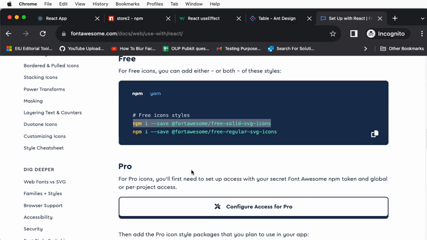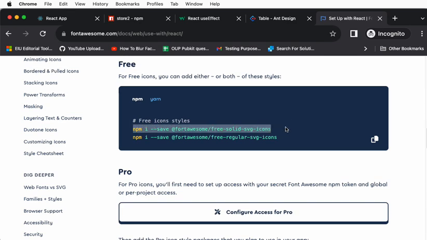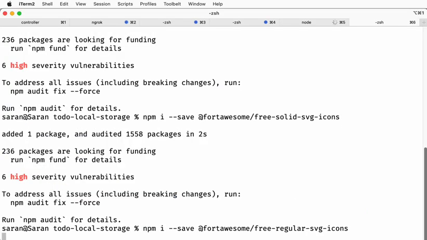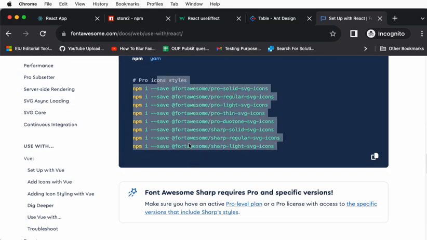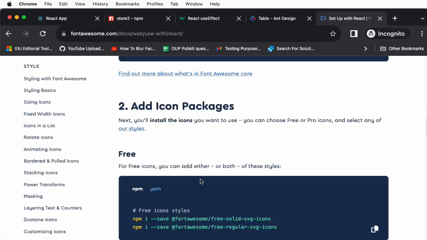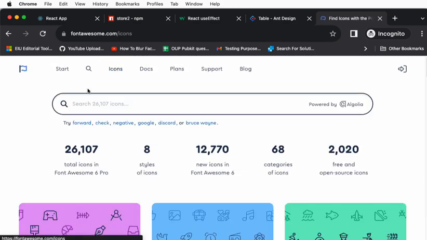This is a pro icon. If you buy the license, you can use it, but there are thousands of icons that are free, so it's up to you. I would recommend free for now. Okay, I installed all three lines. They gave a way, but we can leave all this. These are all the pro icons, the paid icons.